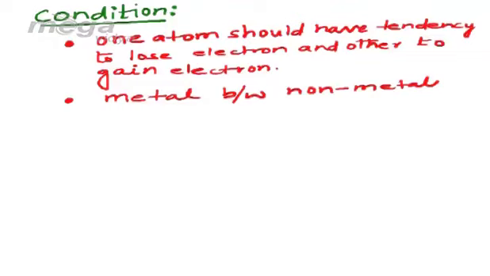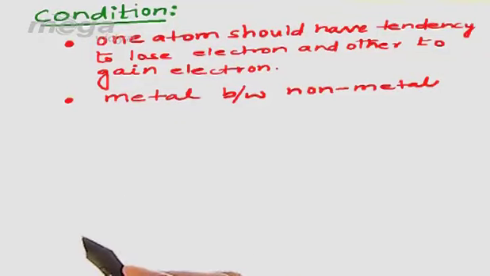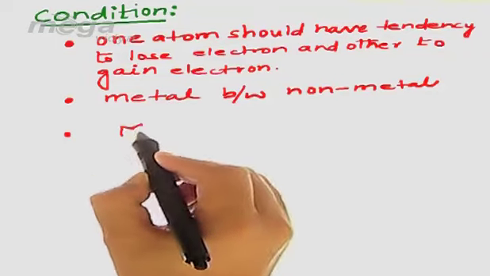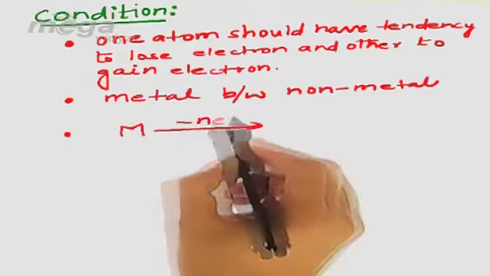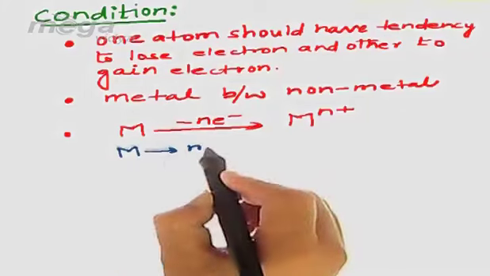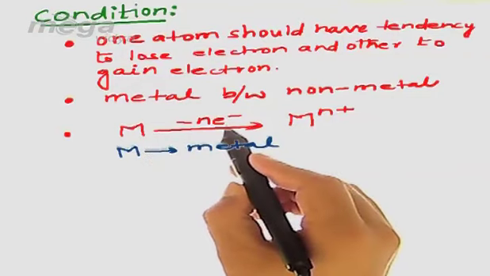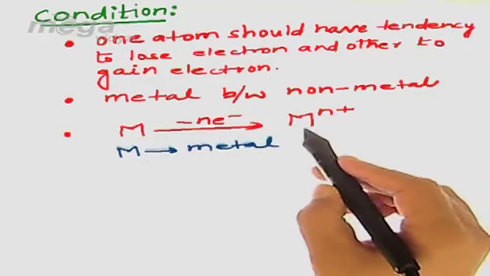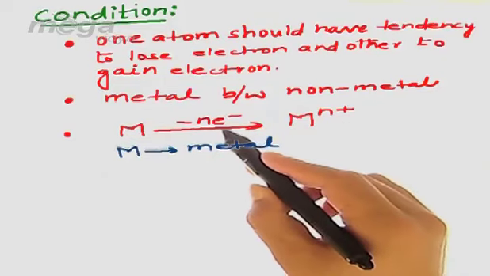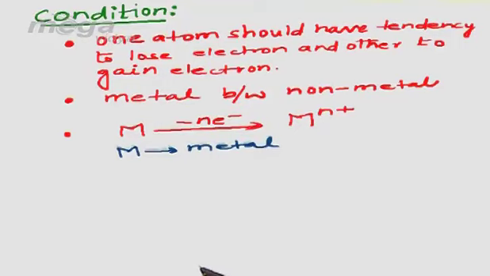Now let us see what the processes involved during ionic bonding are. As already discussed in the definition part, in ionic bonding metal undergoes the loss of electrons, due to which it becomes M^n+. Here M is representing a metal. So metal, after loss of n electrons, will convert into M^n+. Why am I writing M^n+? Because after the loss of n electrons, the n positive charge, that is n protons, will be greater than electrons. So the metal will have a charge equal to M^n+.